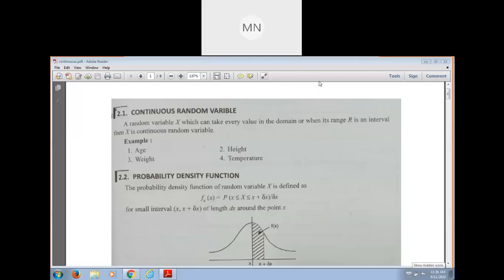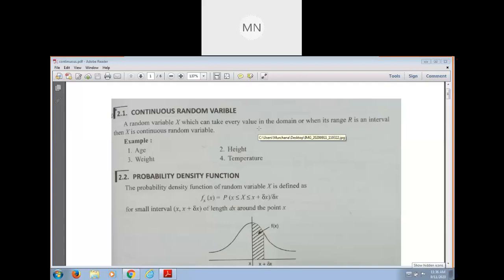Okay, today we will discuss continuous random variables. In the previous class we discussed some probability distributions related to discrete probability distributions. In your first class we discussed random variables, and in that class I said that there are two types of random variable: discrete random variable and continuous random variable.